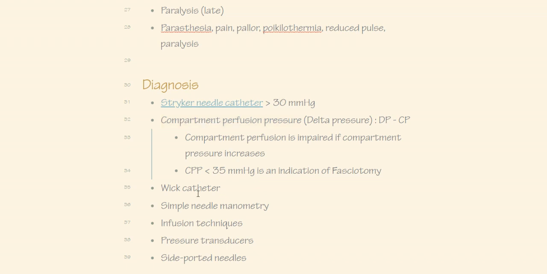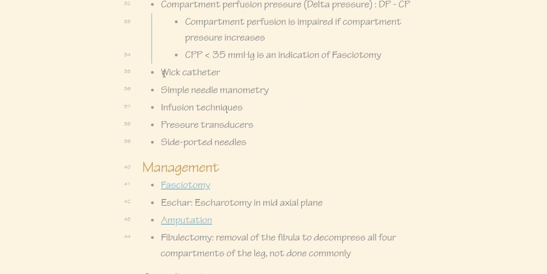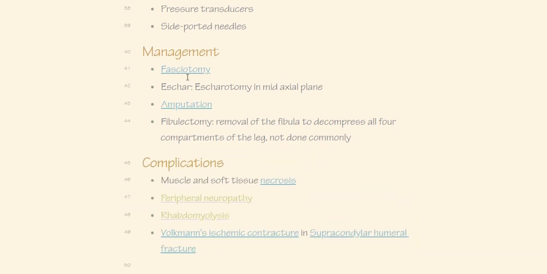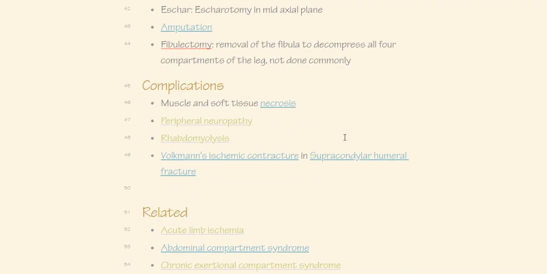For measuring the pressure, we can use different types of catheters, transducers. Management is basically fasciotomy, cutting the fascia open, or escharotomy, if it is a scar which is causing the compartment syndrome. If it is severe and the limbs are not salvageable, amputation. And fibulectomy can also be done, not uncommonly, if it is happening in the leg.